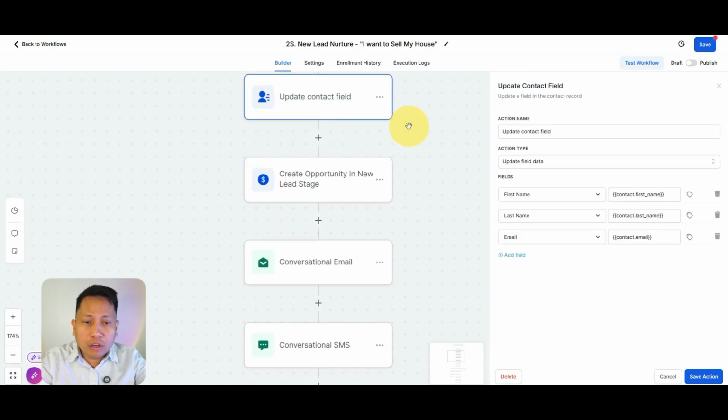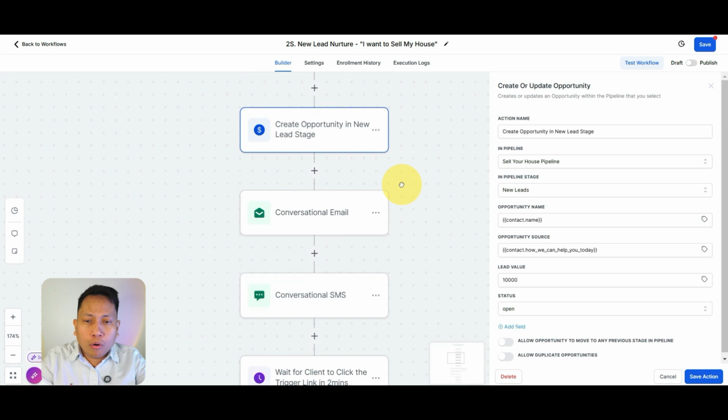The second automation is an update of your system. Probably this customer already signed up for you, or you already have a database from years ago, and then they go back to you again and fill up a new form. Probably they already changed their email address. So what the system will do is update the contact field.